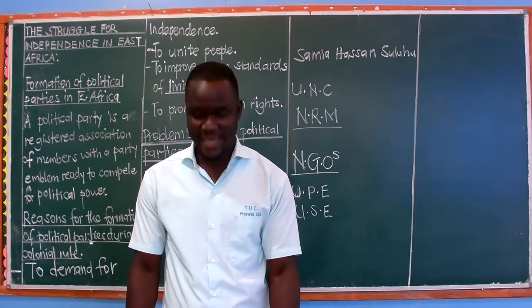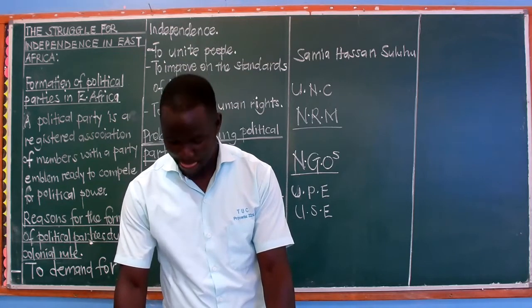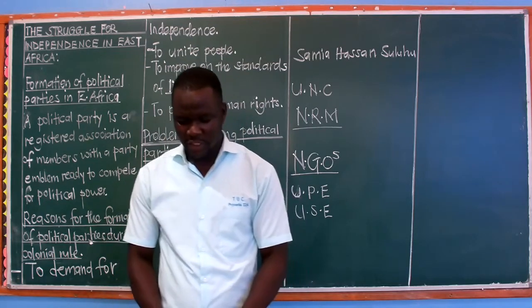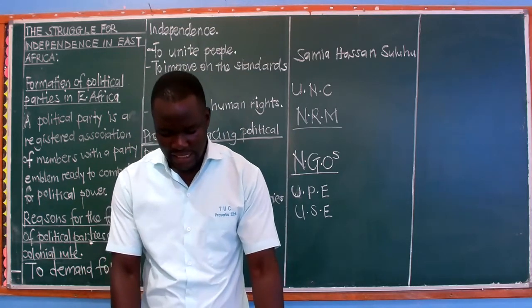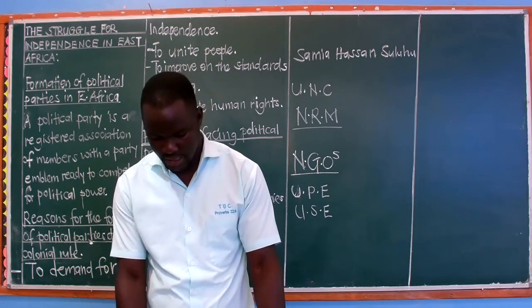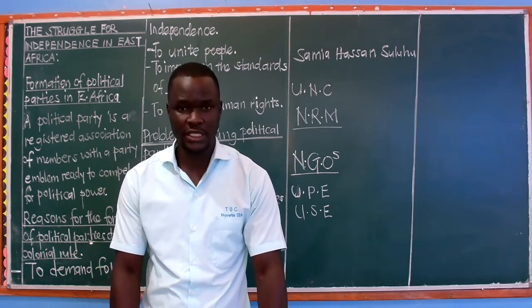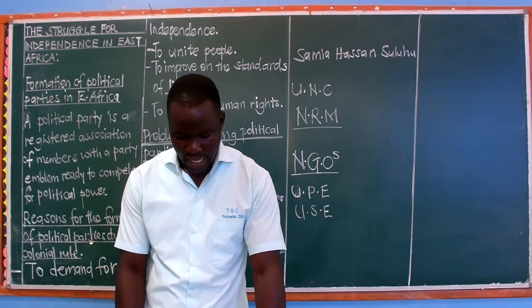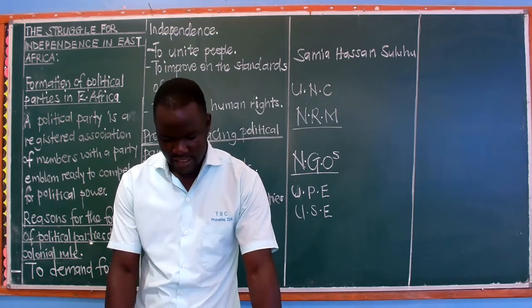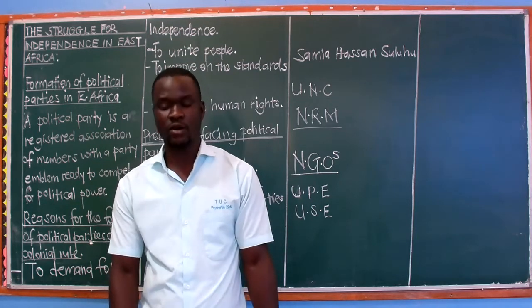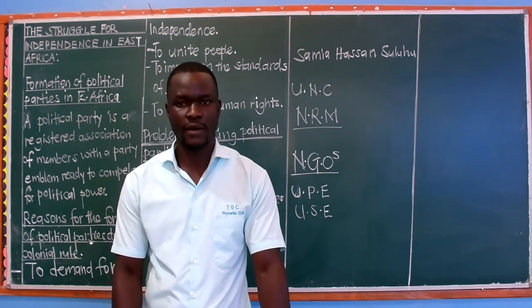I know some of us are hearing this for the first time, but it's there. Then we have promoting human rights, organizing regular elections, that is to promote democracy, and then applying modern technology. This is to improve on the technology levels in the countries, and then fighting corruption and misuse of public property